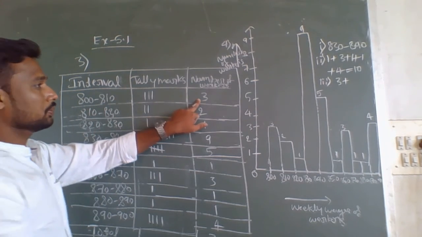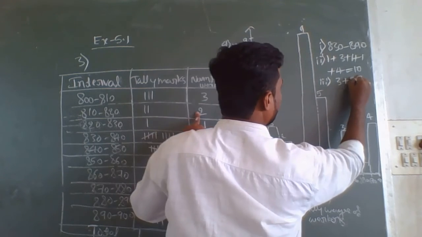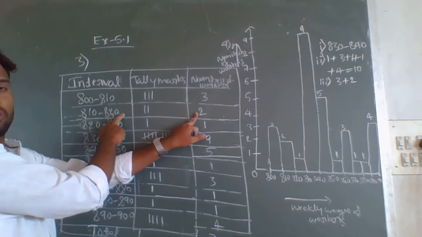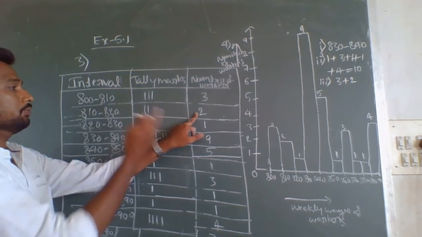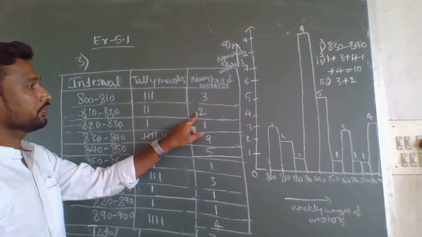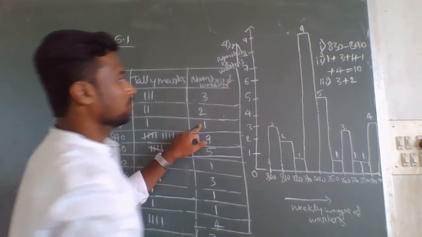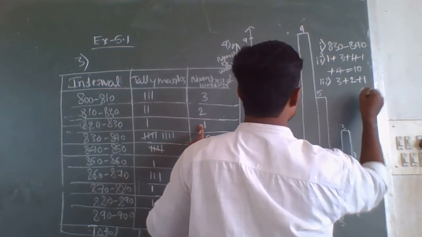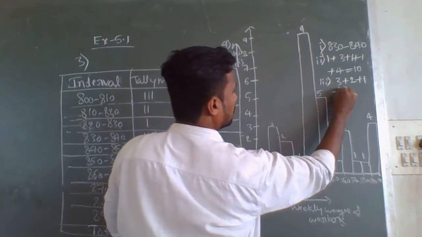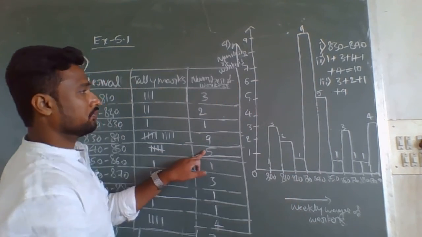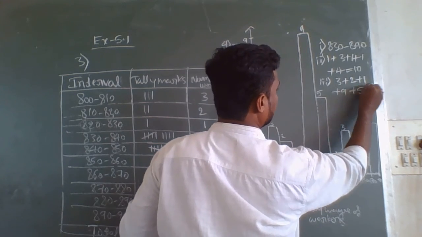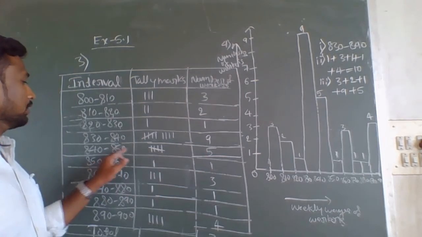Next plus 2, between 810 to 820, again less than 850. Next plus 1, plus 9, plus 5. This is the last because it is between 840 to 850.